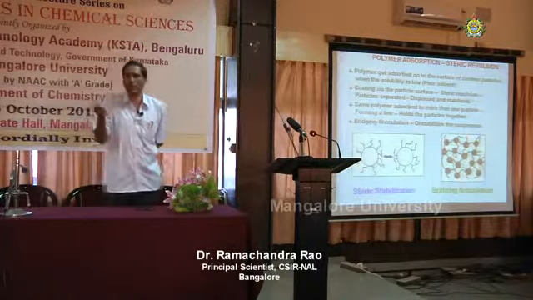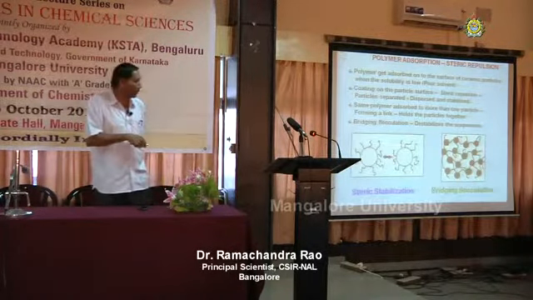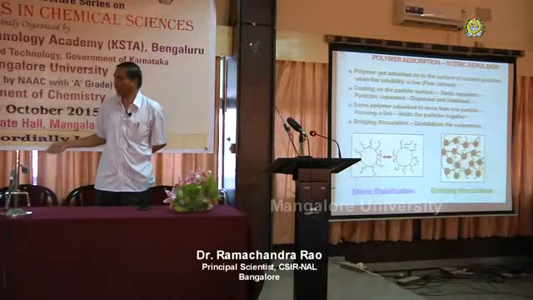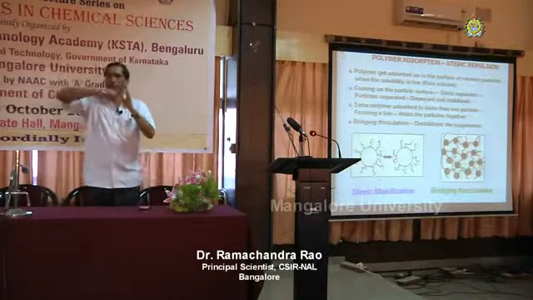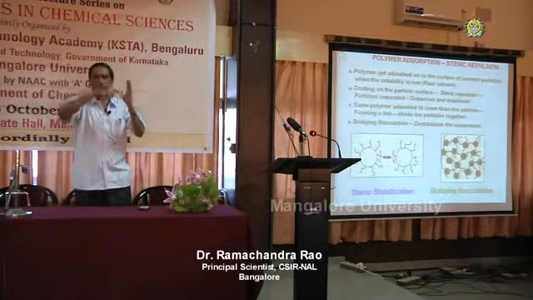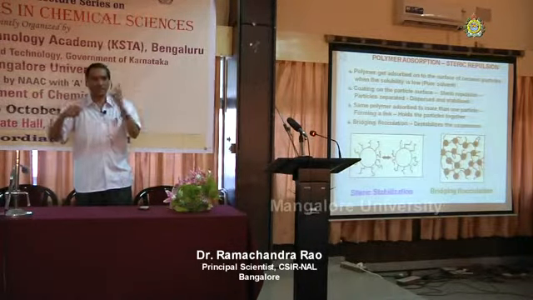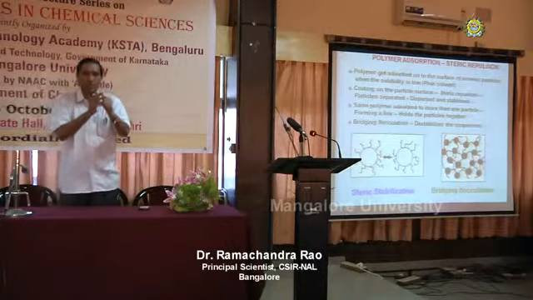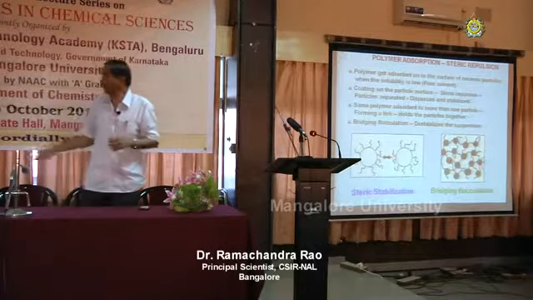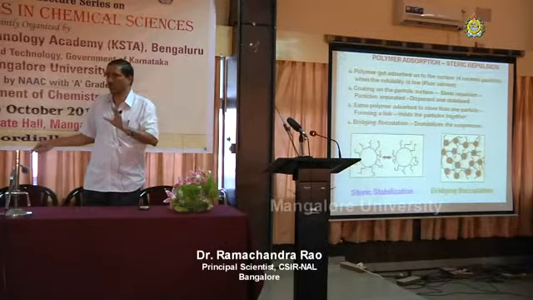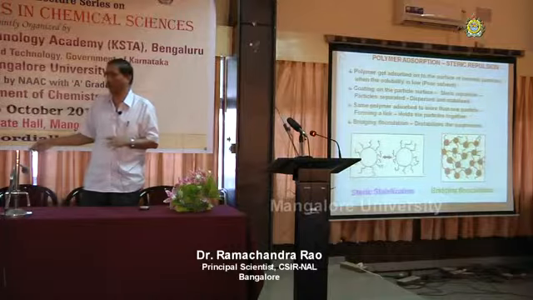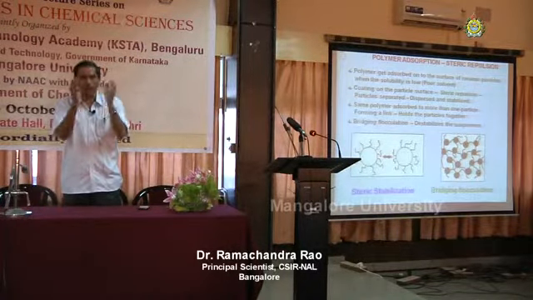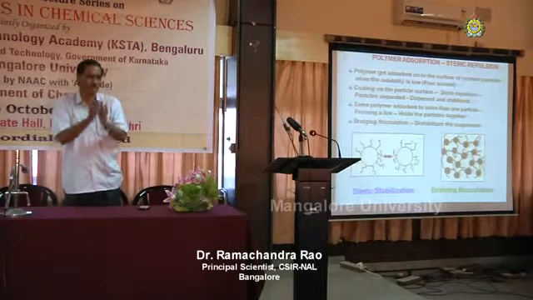We can add a polymer to the particles such that the polymer gets adsorbed on the particles. These polymers are adsorbed like long chains. So the long chains on one particle will give a steric hindrance to the other particle coming close to it. So this will give a repulsion, not by charge but by separation of the two particles. This will hinder the particles coming close together and agglomerating because of the van der Waals force.